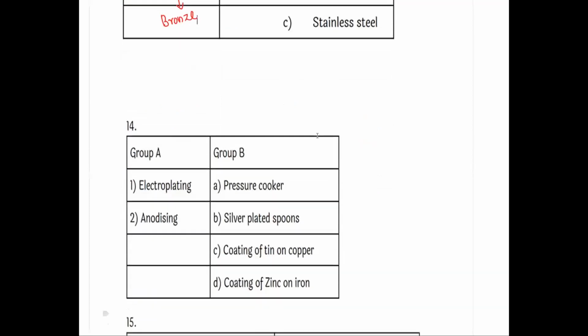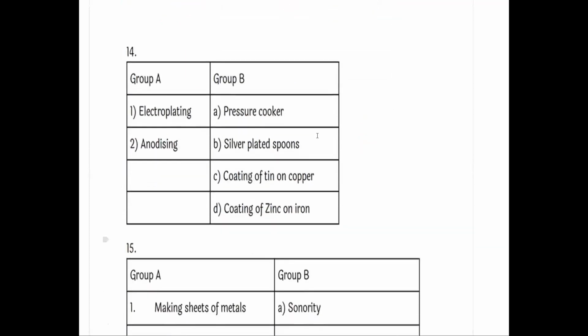Okay, next one. Electroplating. We know that in electroplating a less reactive metal is coated on a more reactive metal. So electroplating is mainly used for gold plated and silver plated spoons, gold plated ornaments. So here electroplating, silver plated spoon is given. So this is the correct option.